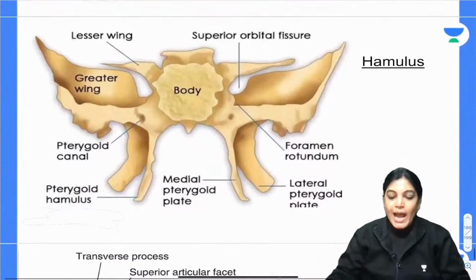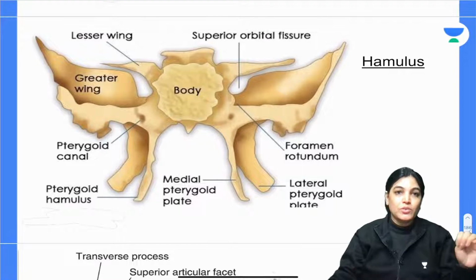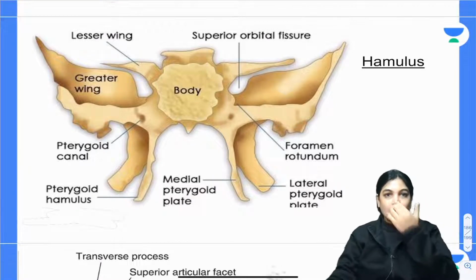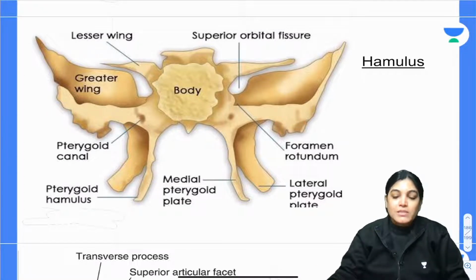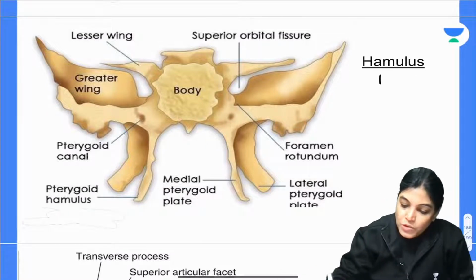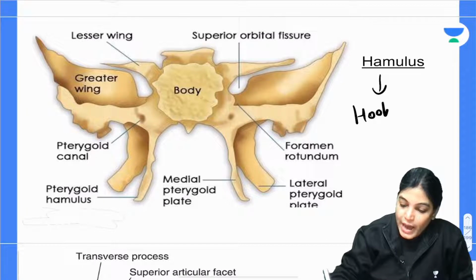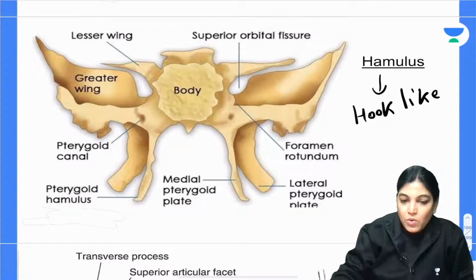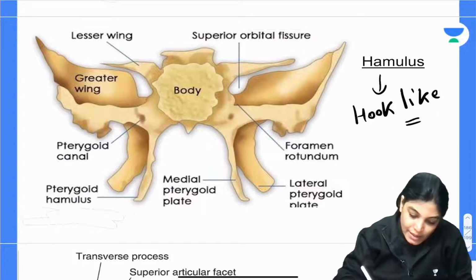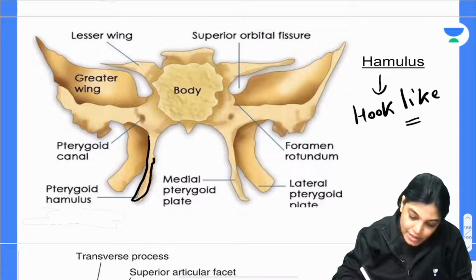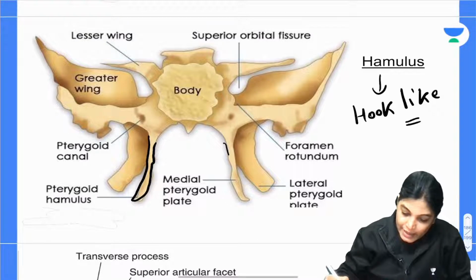Now, hamulus. The word hamulus means hook-like. A hook-like projection is called a hamulus, and here you can see the hook-like projection in the sphenoid bone, both medially and laterally.